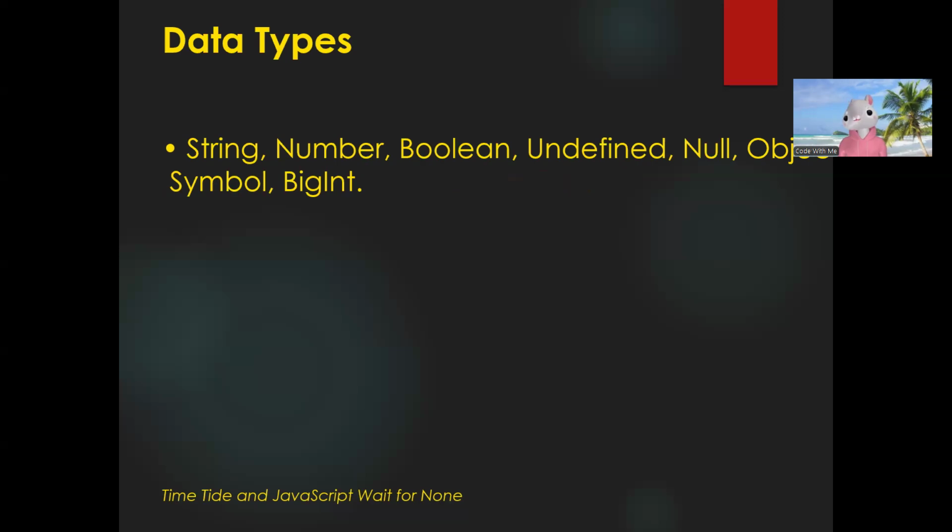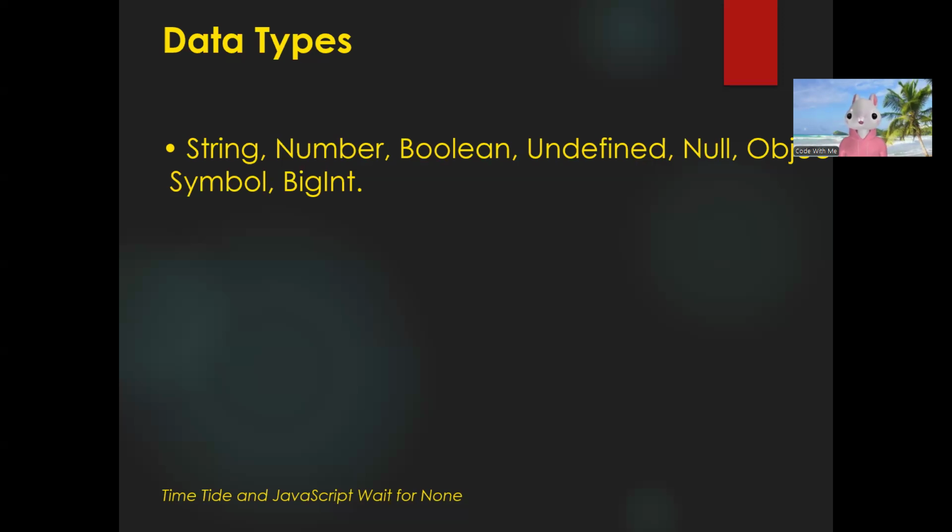Primitive types are basically predefined data types, that are string, number, boolean, undefined, null. And in non-primitive data types, there are object, array, date, regex, and there are many more types of non-primitive data types also.